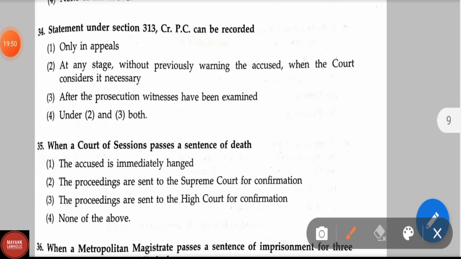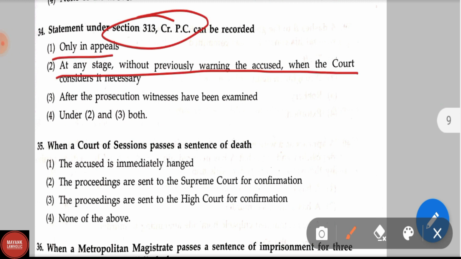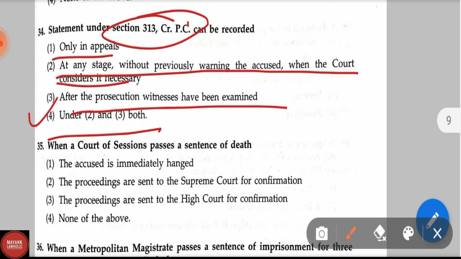Question number 34. Statement under section 313 CRPC can be recorded only in appeals, at any stage without previously warning the accused, when the court considers it necessary after the prosecution witnesses have been examined, and option 4, under 2nd and 3rd. Here the correct answer is option 4, under 2nd and 3rd. Section 313 of CRPC is related to the power to examine the accused.